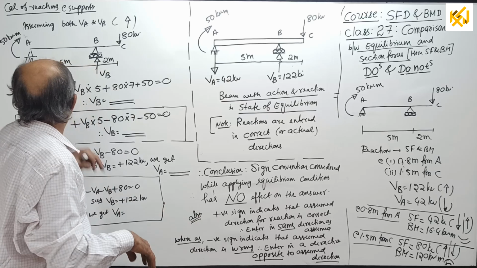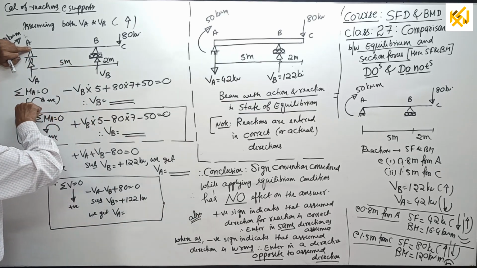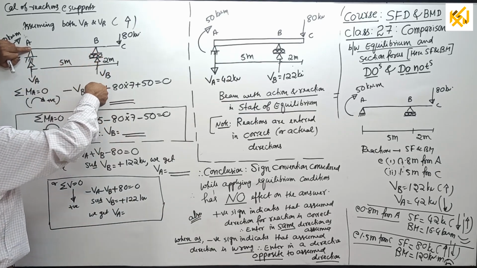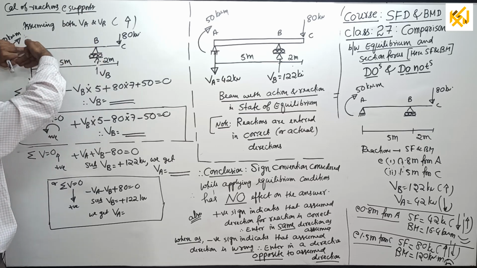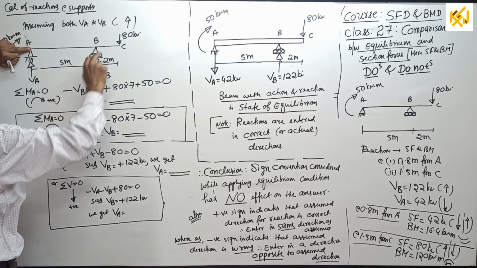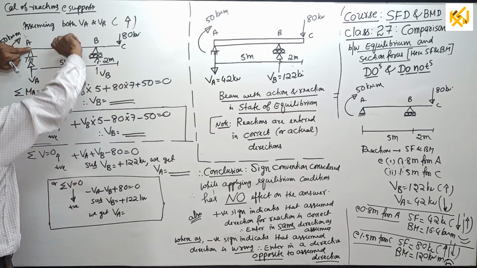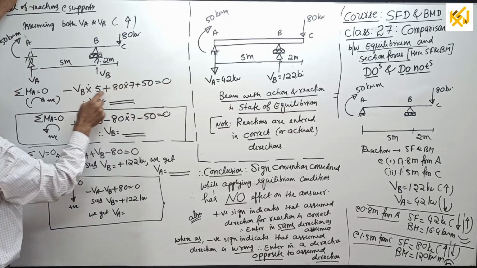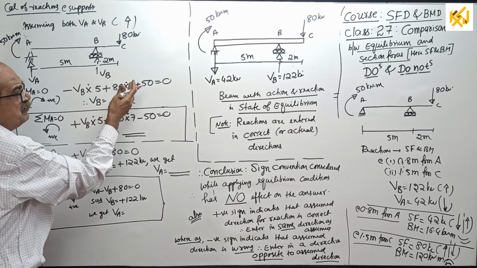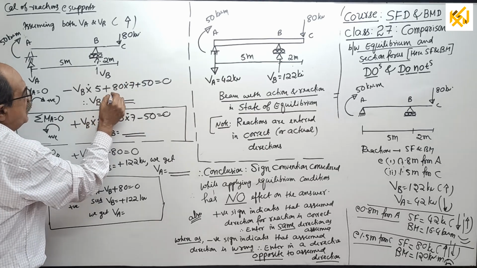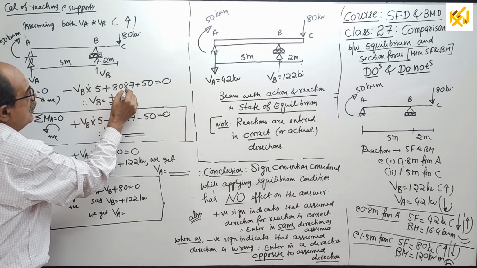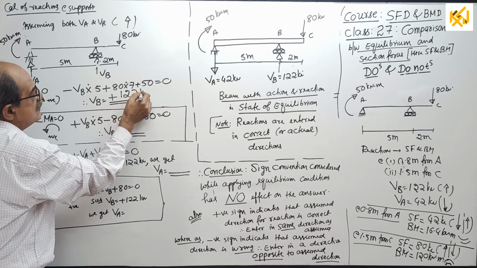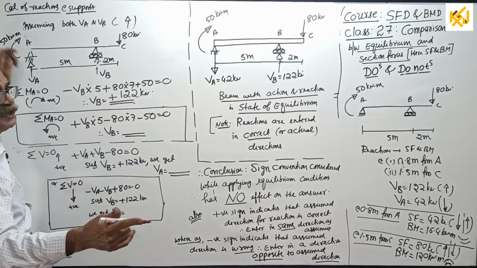One minute, wait. Take moment about A. I will take clockwise positive. Then VB into 5 is anti-clockwise, so minus. 80 into 7 is clockwise, plus 50 equal to 0. I will get VB, I am not calculating. I will get plus 122 kilonewton. Okay, I got VB. You also get it.